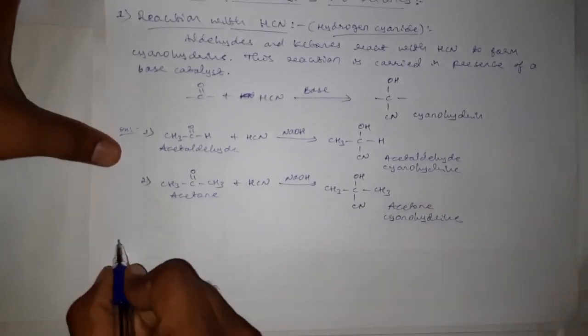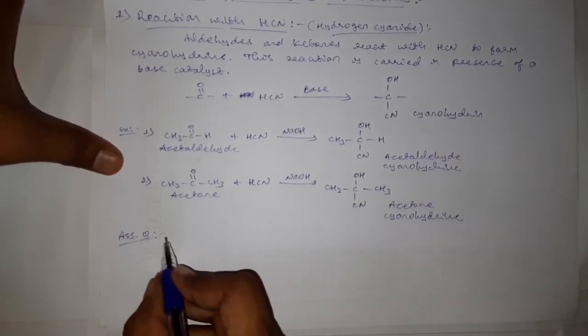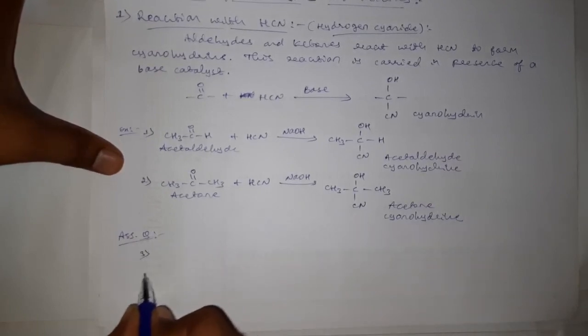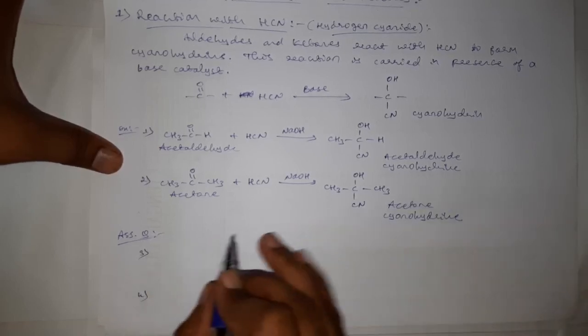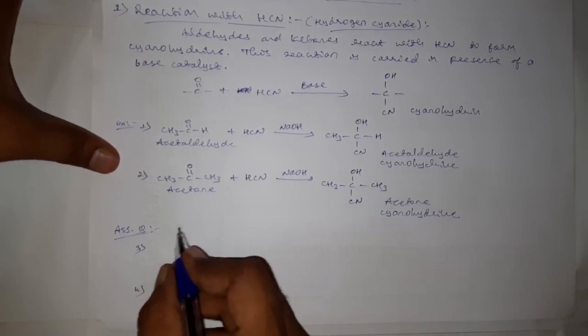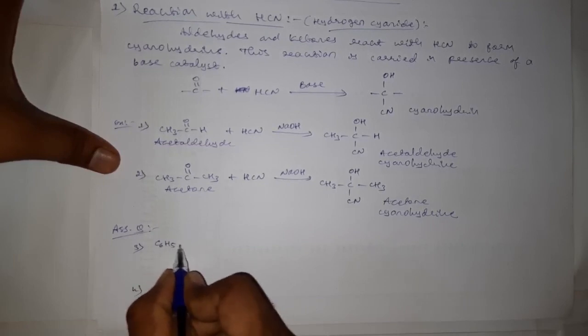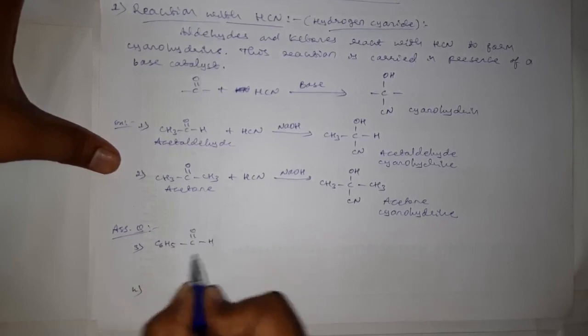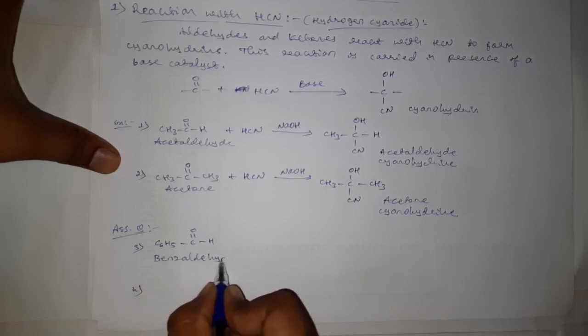Okay, now take assignment questions. Please complete these reactions and write the product here. And here I am writing the aldehyde and ketone by taking the aromatic substituents: C6H5 C double bond O H, that is benzaldehyde.